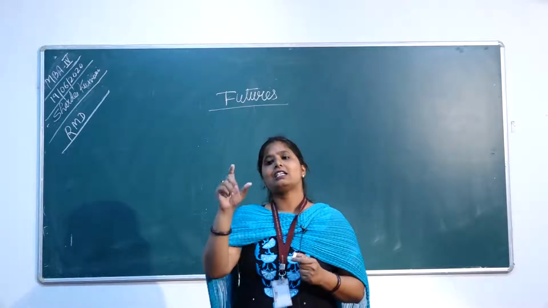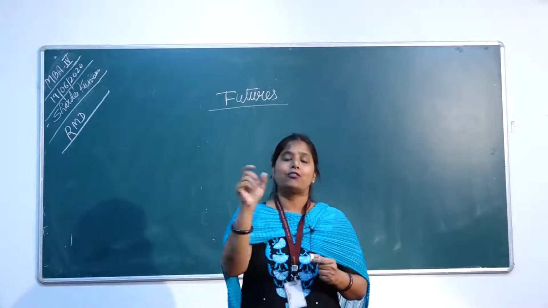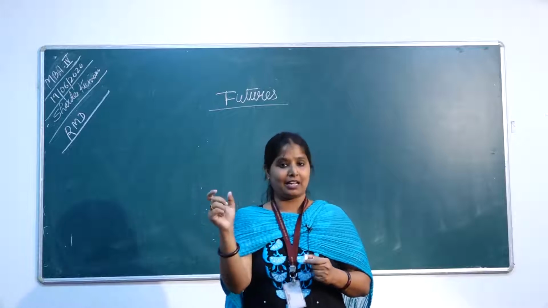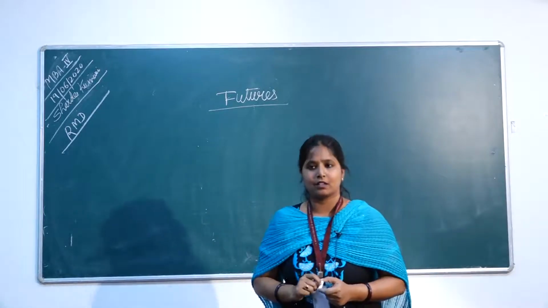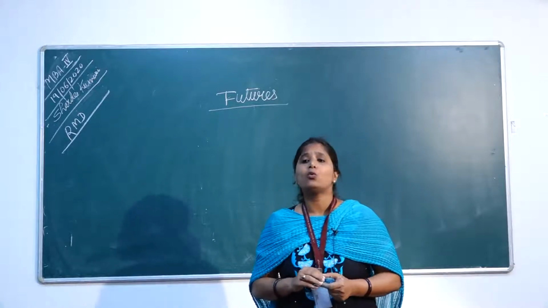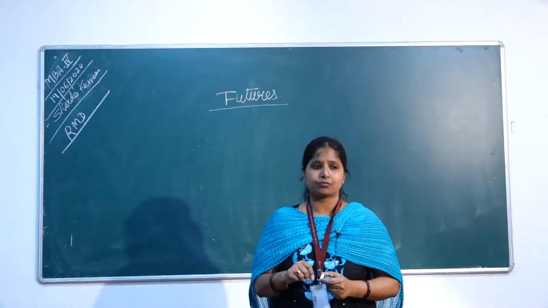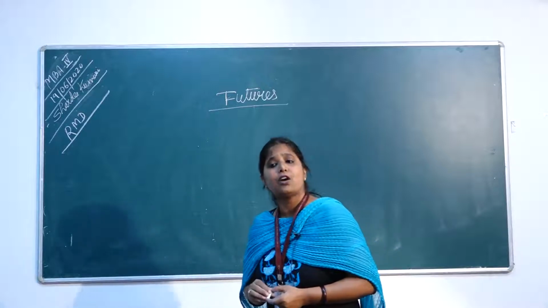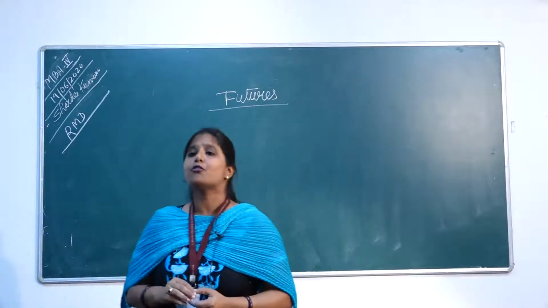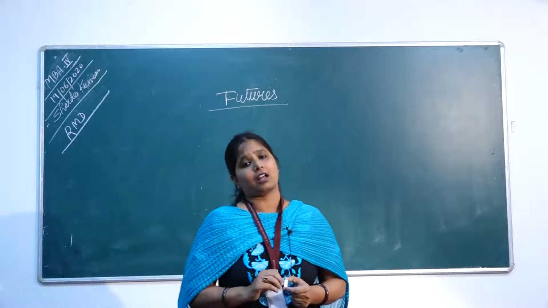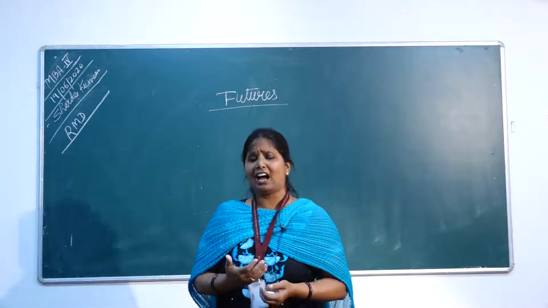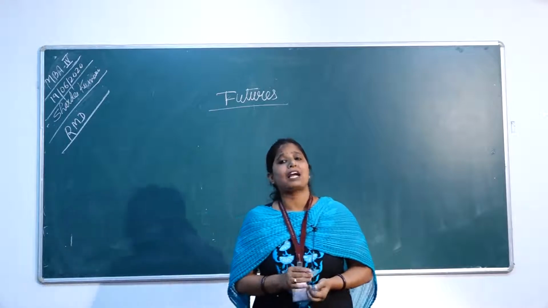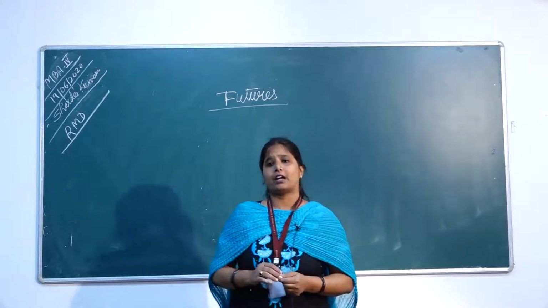But when there is less fluctuation in the price, say only 2%, then the margin requirement is also very low. So on the basis of volatility in the market, the margin is decided to have security against the price fluctuation.